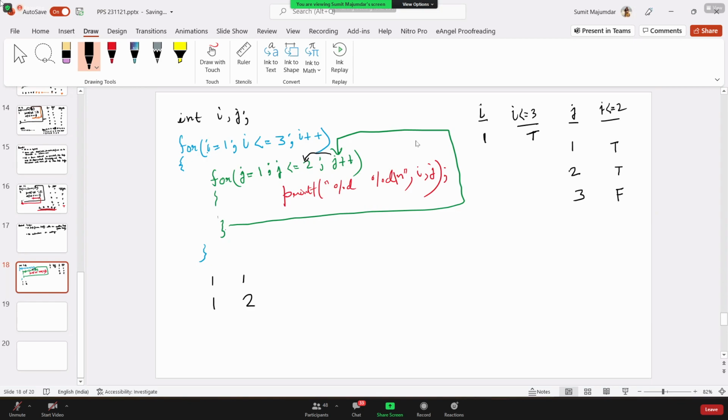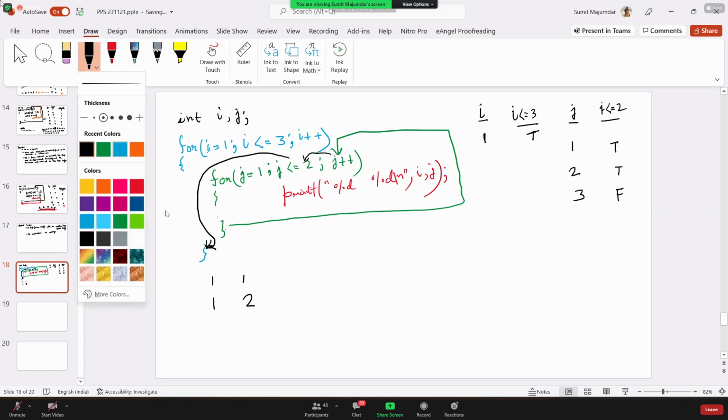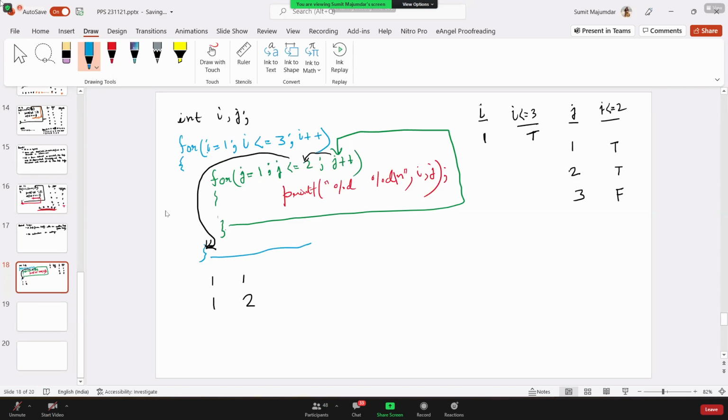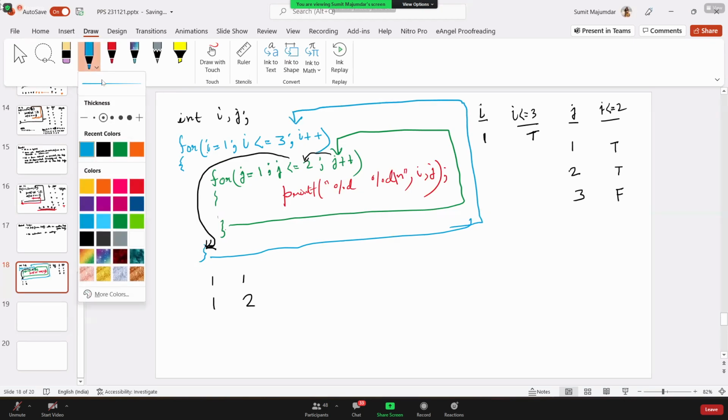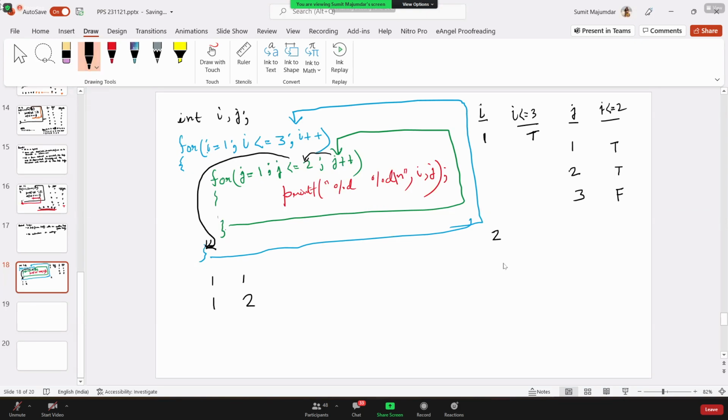As the condition is false, it will not enter into the loop. So it will come out of the loop and go to this position. Now from here, it will go back to the updation of i. So i value will be now 2. From here, it will come to here. The condition is true.